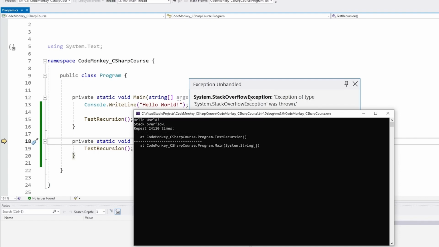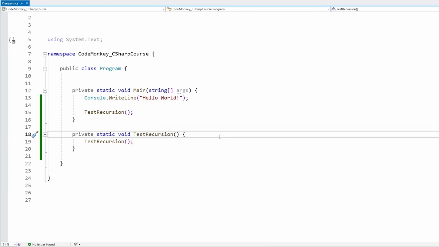Basically, as you call functions, your CPU stores references to those functions in something called a call stack. That's a stack of all the functions that have been called in the current process. The CPU needs to know that so that it knows that when a function ends, where should it jump back to. But of course, memory has a limit, so if you call a function within a function way too many times, eventually you reach that maximum, which is called a stack overflow. So with this code, we have an infinite loop, not very useful.